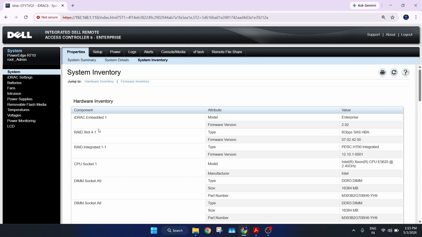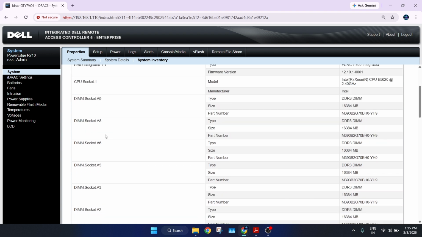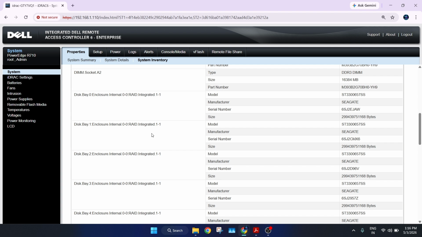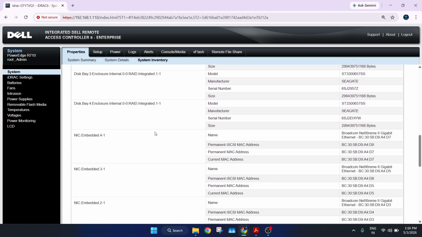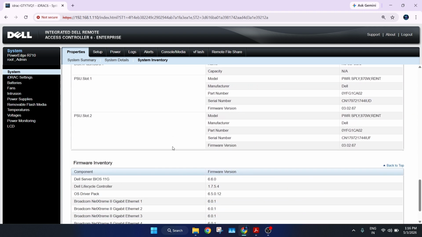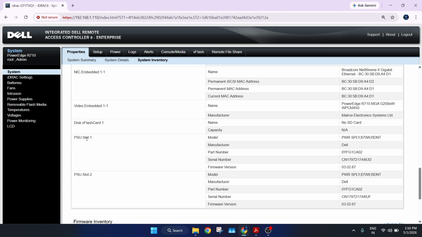Also, you can see the hardware inventory details, your complete hardware details, like what RAID slots are available, your CPU sockets, your RAM, how much RAM has been connected, and how many slots are available. These are a quick overview of the server, guys. There are two slots for every hardware.